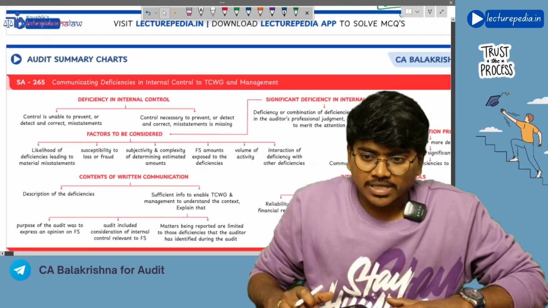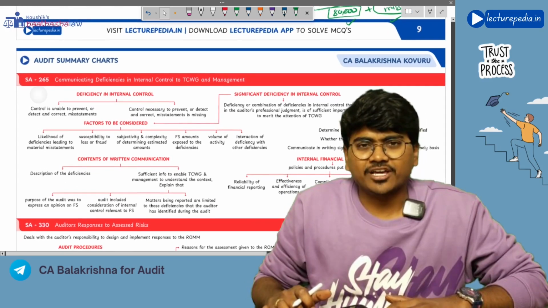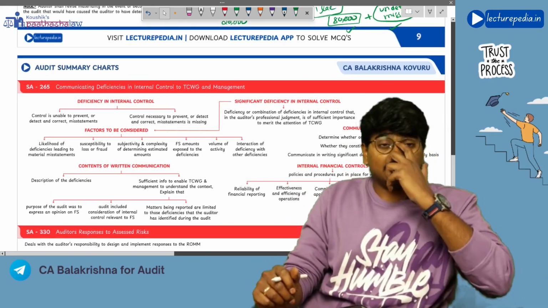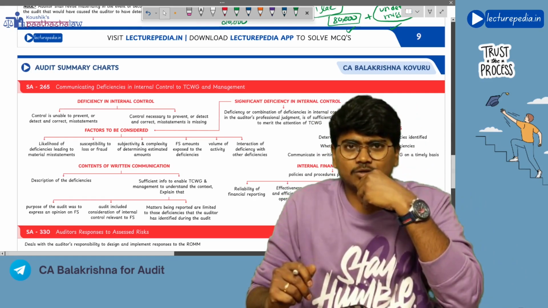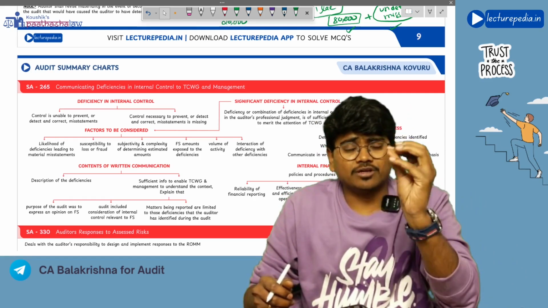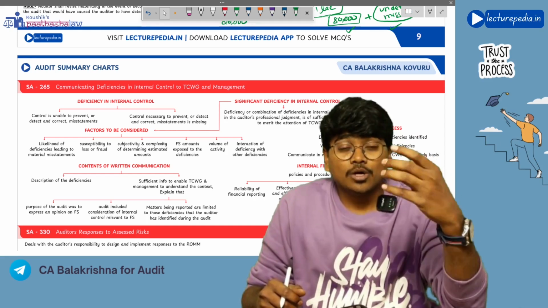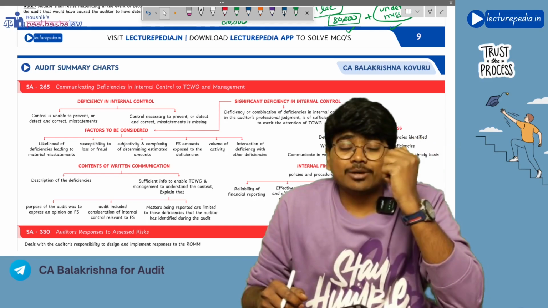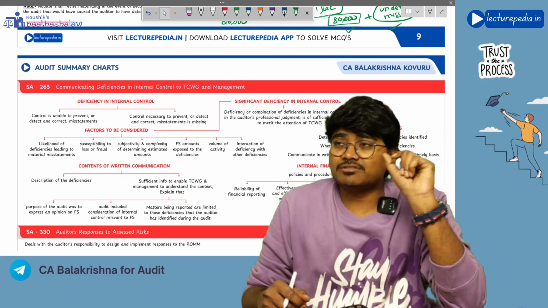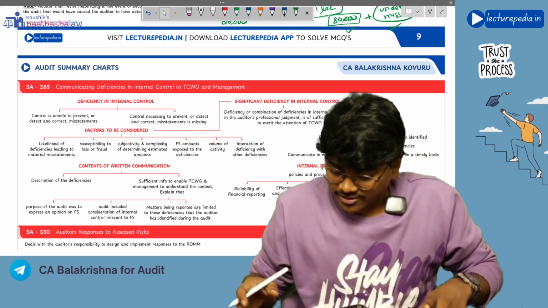Next, moving to SA-265, which is a small standard. As per SA-315, you have verified some of the internal controls, and as per SA-330 also you will verify some of the internal controls. So if you have identified any deficiencies in the internal control, you have to communicate them to management and those charged with governance as per SA-265. Let us see.